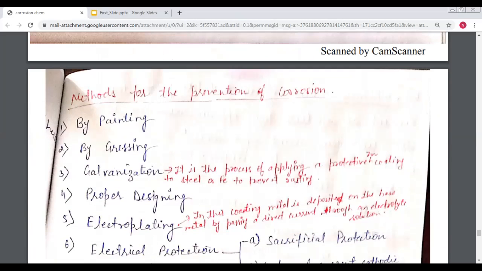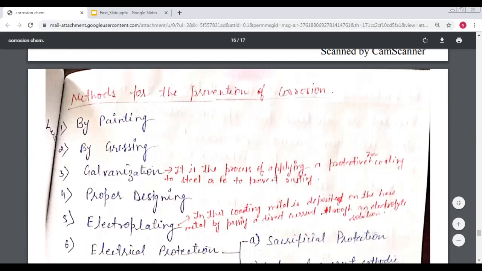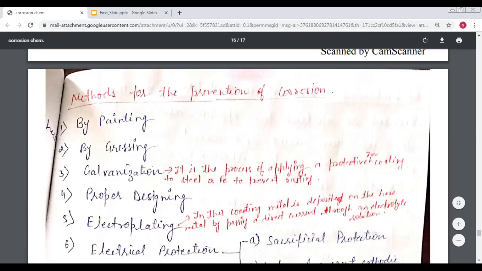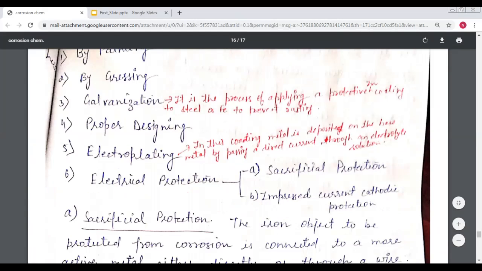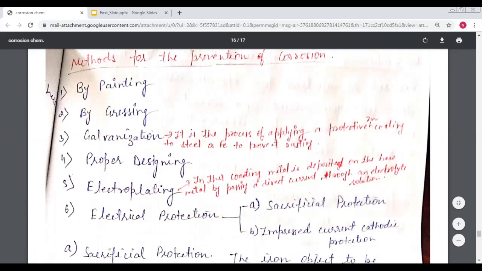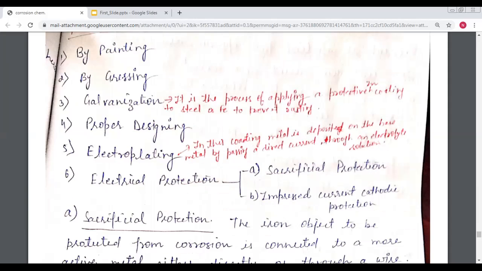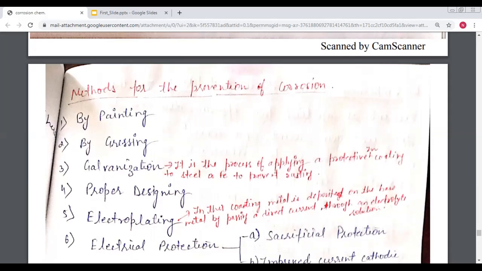Now we have to discuss the methods of prevention of corrosion. There are some general methods for the prevention of corrosion. They may be painting, greasing, and proper designing. Painting and greasing are the basic methods for the prevention of corrosion, and proper designing is also a method of prevention of corrosion.